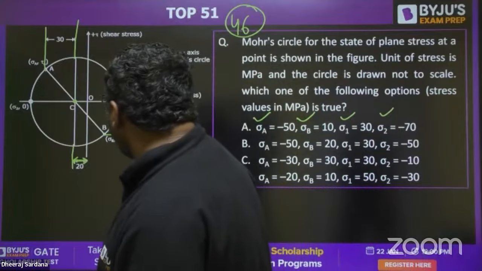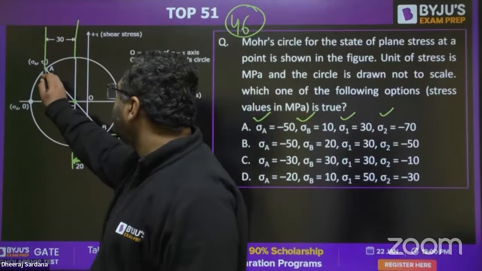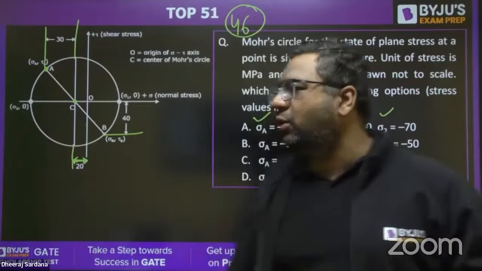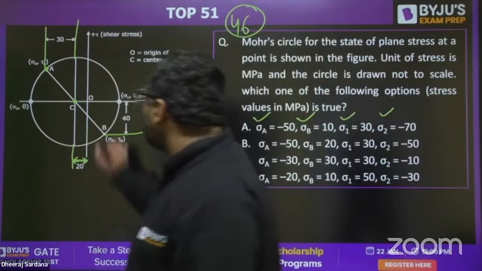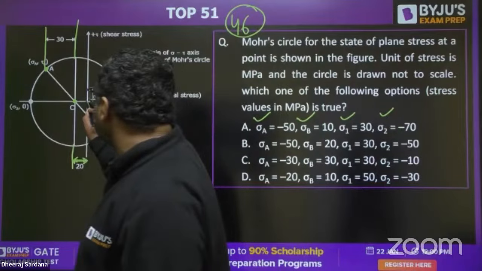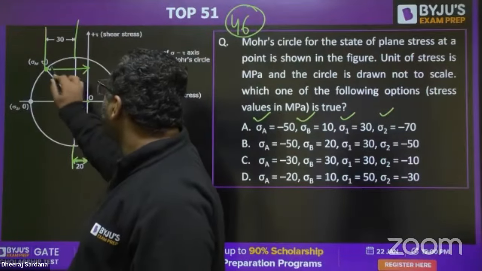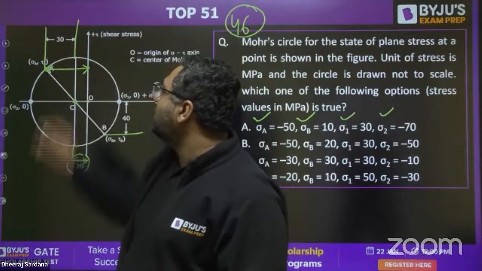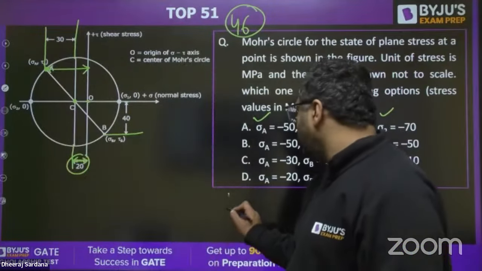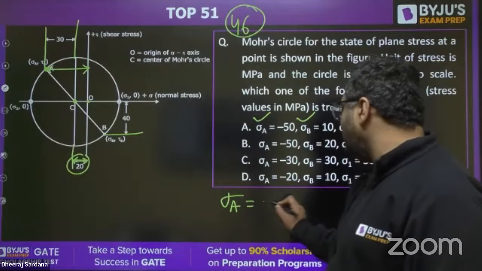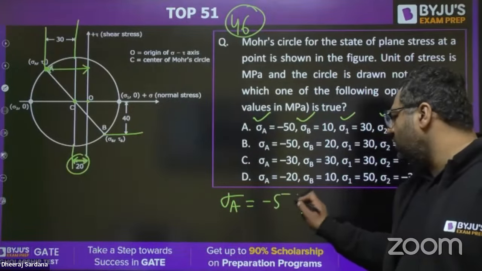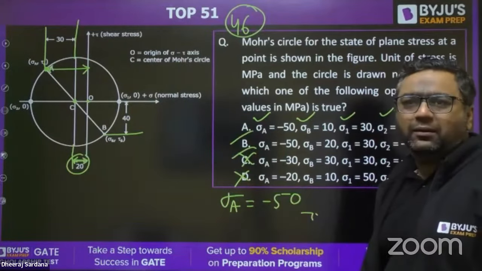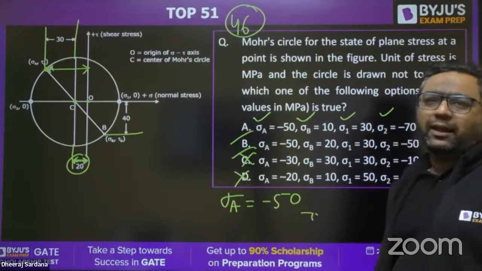So if you see the point A, this is the point A. Any stresses are measured from the origin only. So when you will be measuring it from the origin, this is the origin. So sigma A is this value. If you see this value, this is 20 and this is 30. It is going to be minus 50. So we get to know sigma A is minus 50. So first of all, C and D cannot be the answer. The possibilities are either A or B.